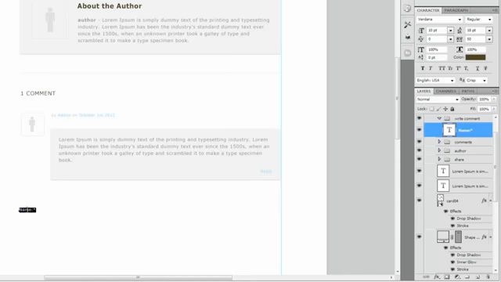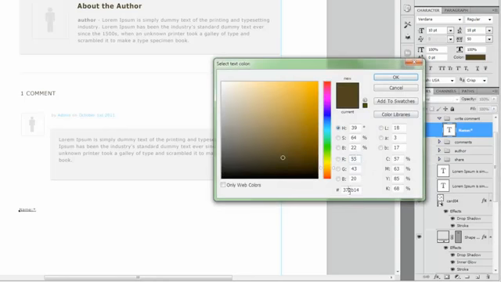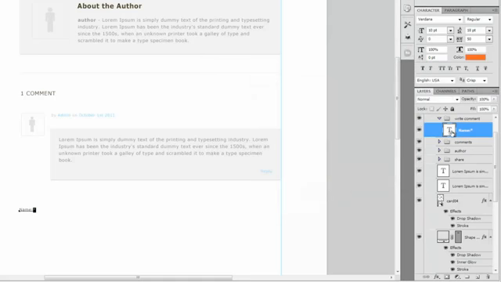Let's go ahead and select that, and the color of that is going to be EF3C19. Okay, now let's go ahead and double click on that again, and we want to keep it Verdana. Let's change it to 14 pixels and make it bold. And that should be all you need right there.